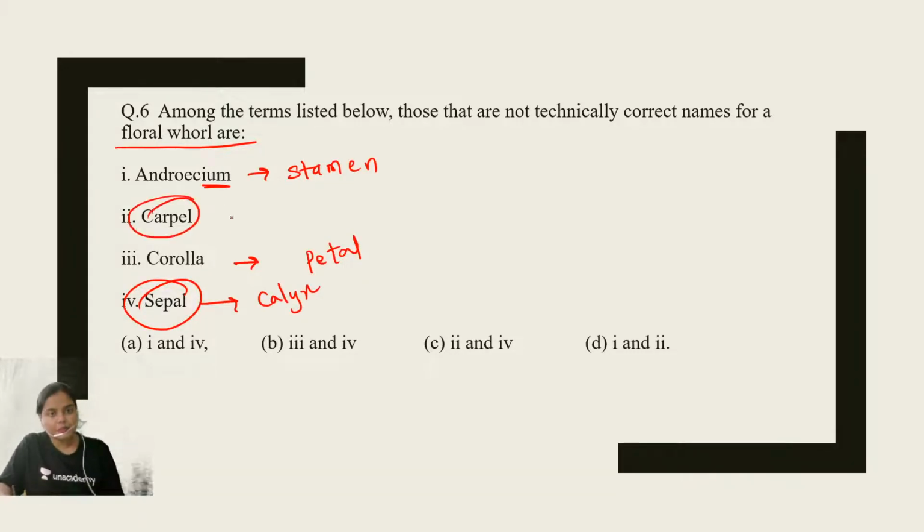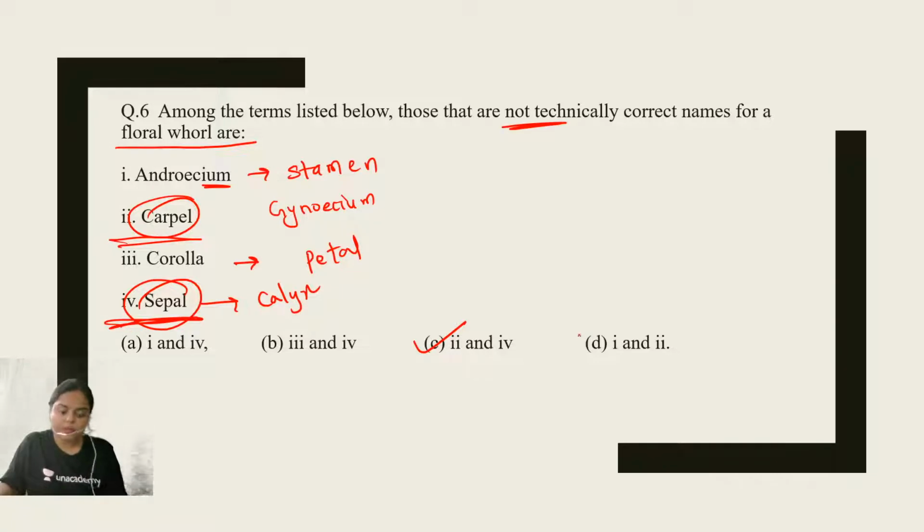Carpel is not also a floral role, right? Because the role of carpel is known as gynoecium. So the correct answer will be "not technically correct." That means the correct answer becomes option number C. Option number C will be the right answer. Pay attention, option number 2 and option number 4 are not floral roles. Okay, I have explained the reason.